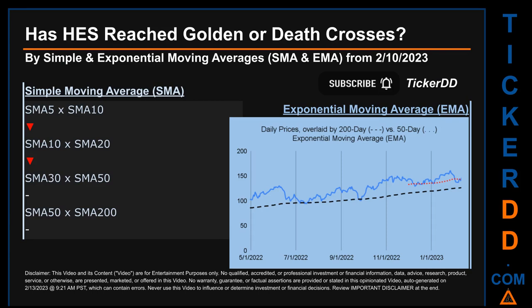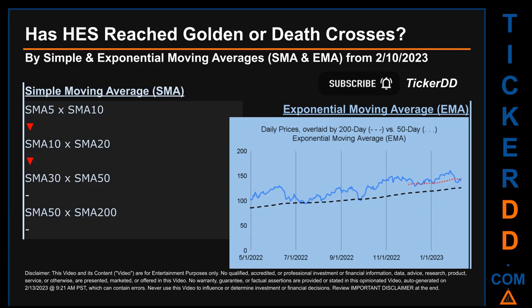Has HES price reached golden or death crosses? Golden cross and death cross are basic signals that compare average prices across two specified trade day ranges, a short-term versus a long-term range. For example, 5-day versus 10 trade days. Essentially, a golden cross is a bullish signal. It appears when a ticker's short-term moving average crosses above its long-term average. Vice versa, a death cross is a bearish signal when the short-term crosses below its long-term moving average.